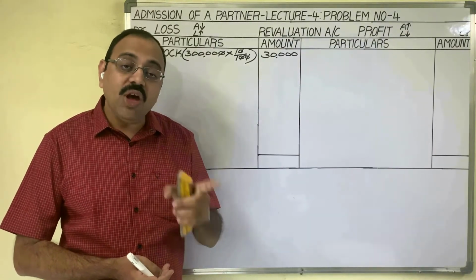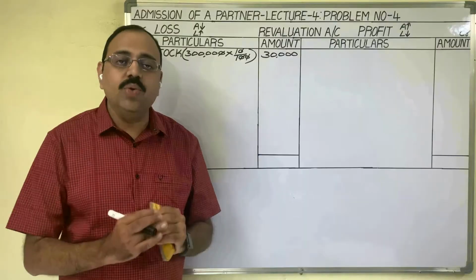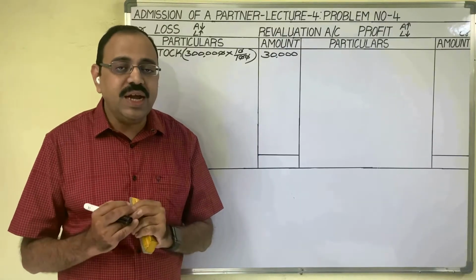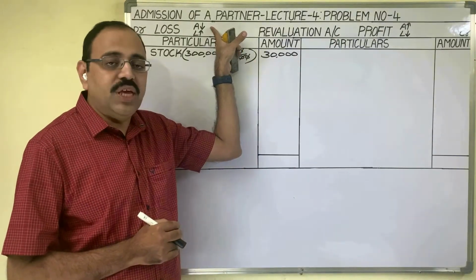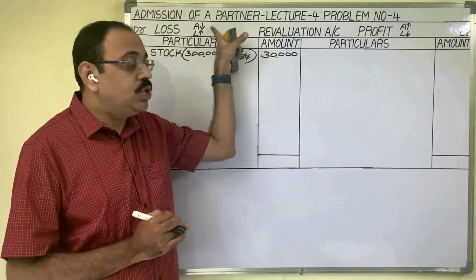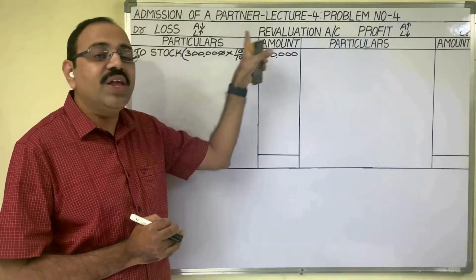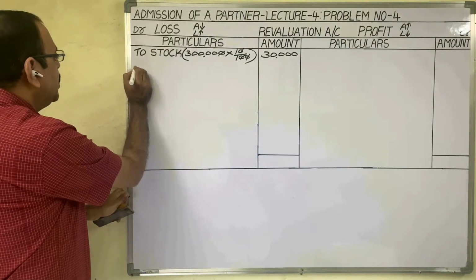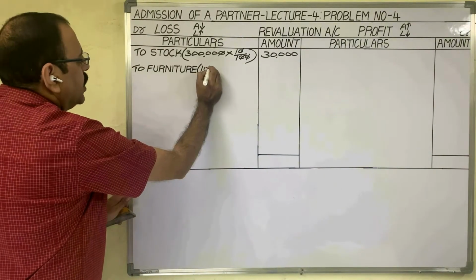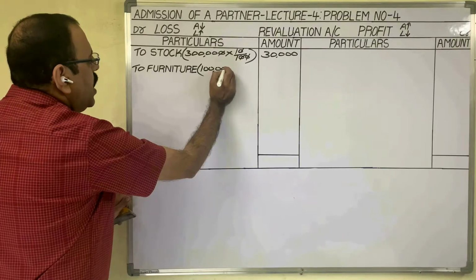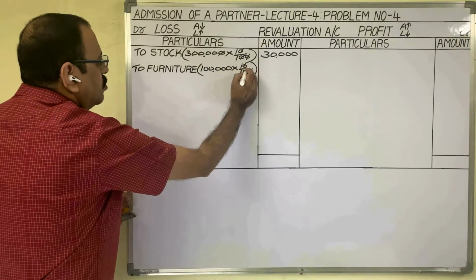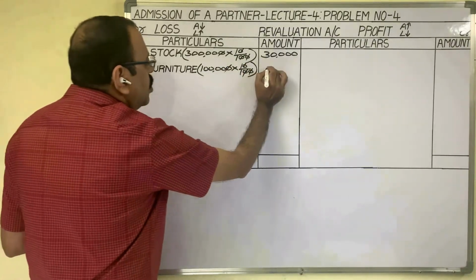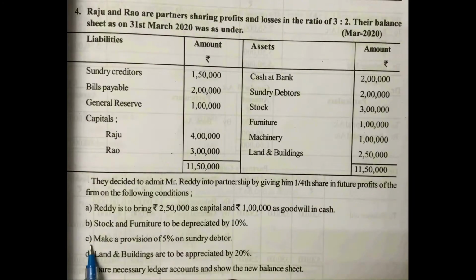So 10% of 1 lakh is reduced. Furniture is an asset and its value is reducing. It is a loss. It should be shown on the debit side of the revaluation account. What to write? To furniture. Show the calculation in brackets: on 1 lakh, 10%, 10,000 rupees.